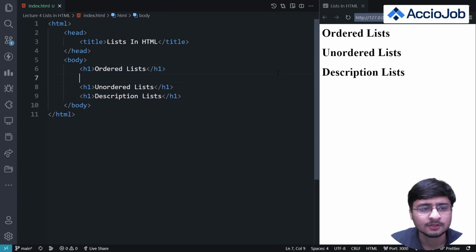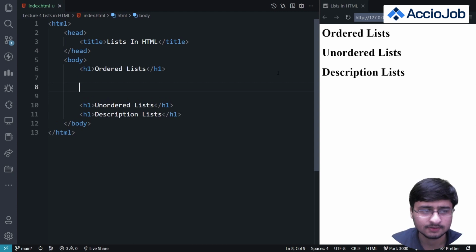Okay, so first let's discuss ordered lists. Sometimes you want to display data in numbered format, or 1 2 3 4 or ABCD format, right? Which defines an order. For example, you want to give the user some steps to follow, so you give them in an order.